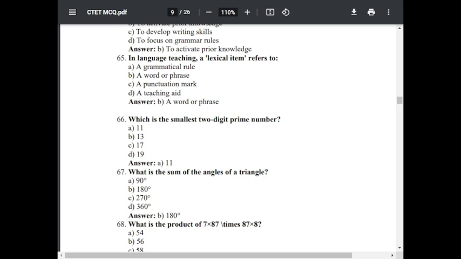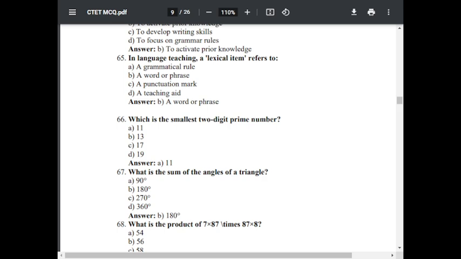Question number 66. Which is the smallest two-digit prime number? Option A, 11. Option B, 13. Option C, 17. Option D, 19. Option A is correct, that is 11 is the smallest two-digit prime number.